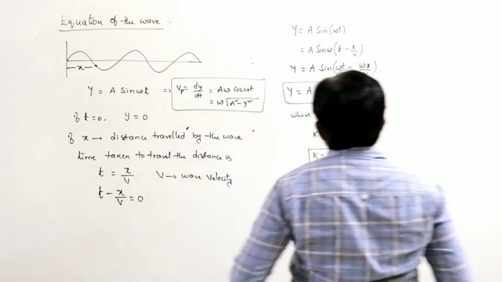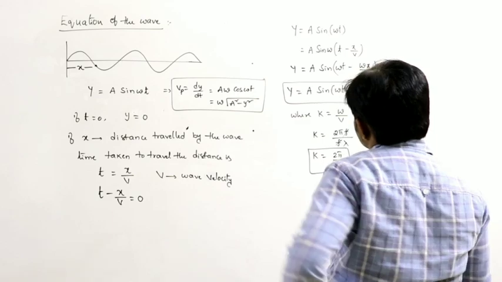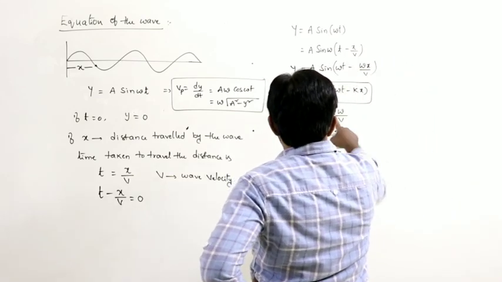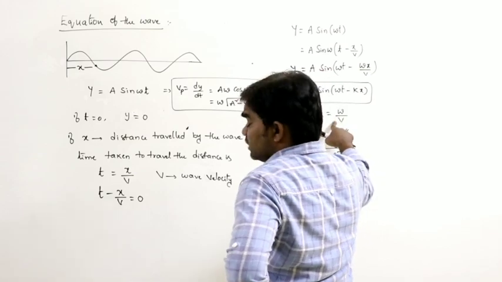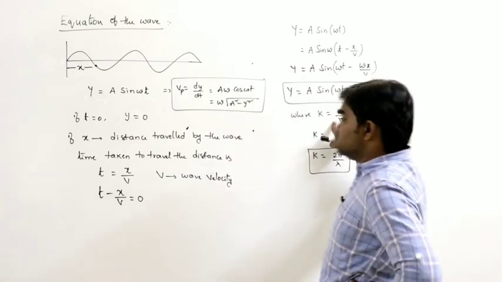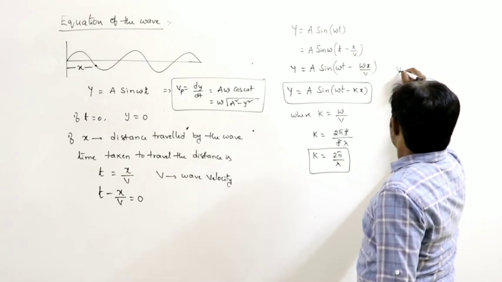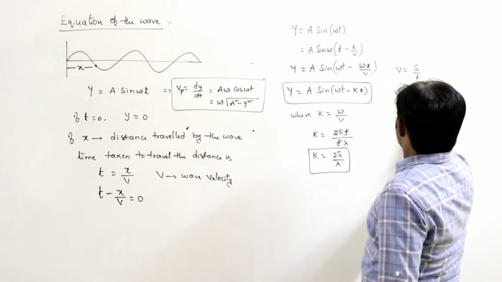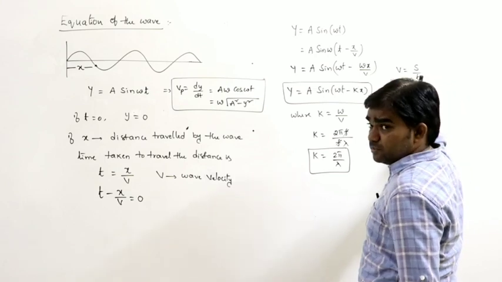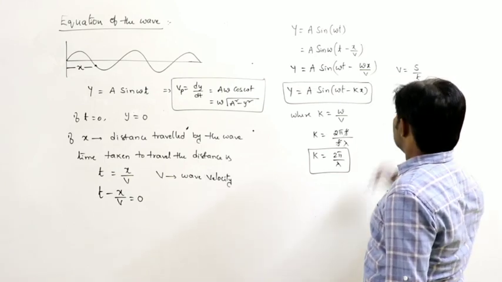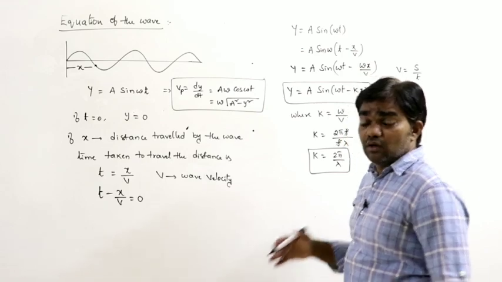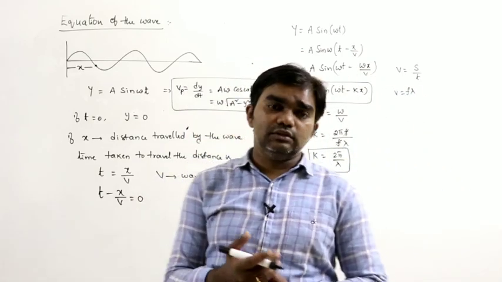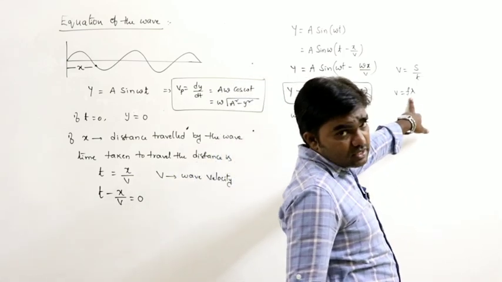K is equal to 2 pi by lambda. So velocity, this v, what is v here? Velocity of the wave. Generally, velocity can be written as distance by time. Reciprocal of time is frequency. Distance is nothing but, let us say, wavelength. One wavelength, or two wavelengths, three wavelengths, like that, is how far the wave travels. So that's why v can be written as f lambda.